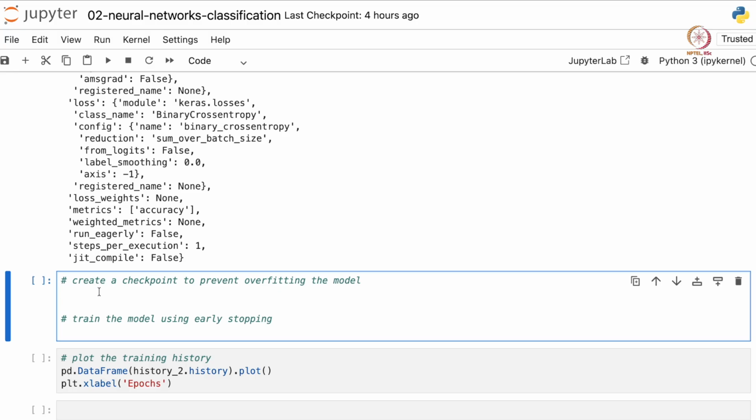So let us create a checkpoint object which will basically track the validation loss or the validation accuracy, and the epoch at which the model has the least validation loss and maximum validation accuracy. Checkpoint can save that model as the best model. So let's see how to do that. First we need to create a checkpoint object, and to do that we need to access tf.keras.callbacks.EarlyStopping,